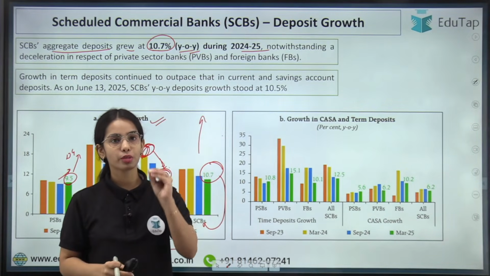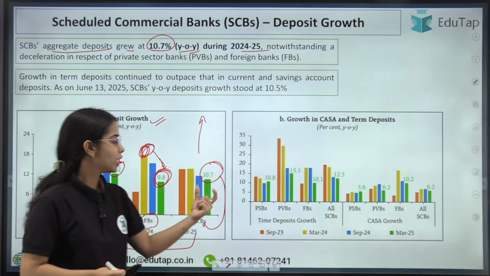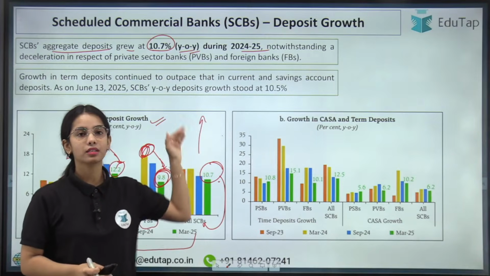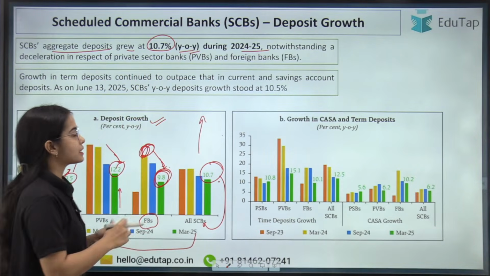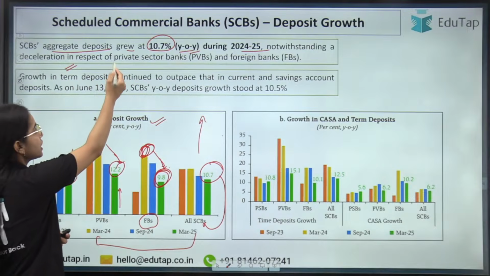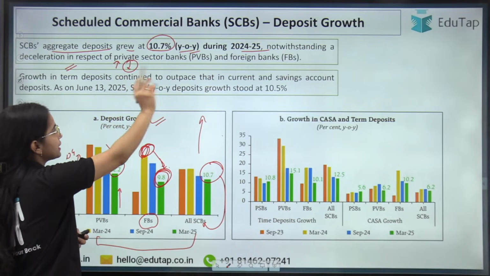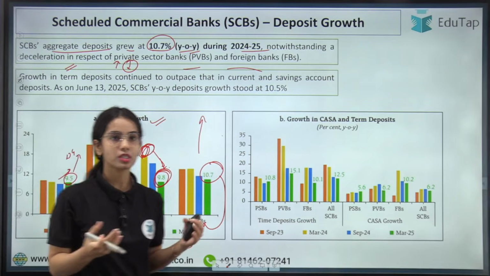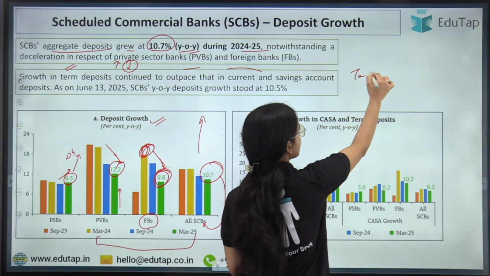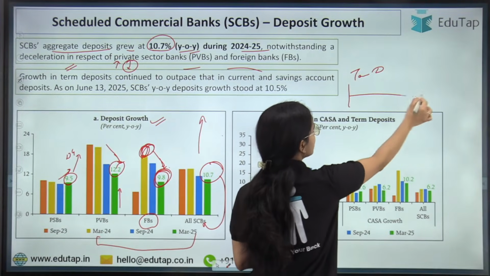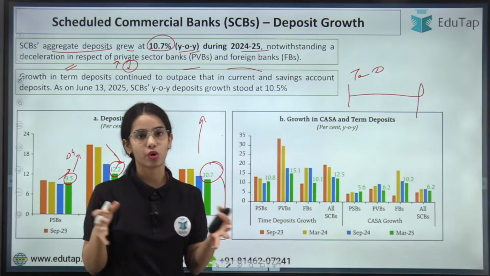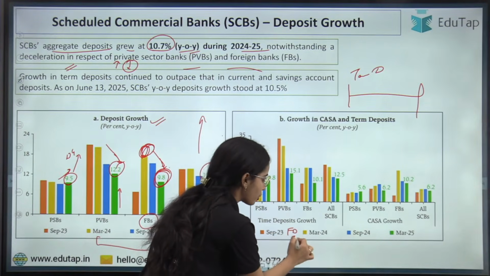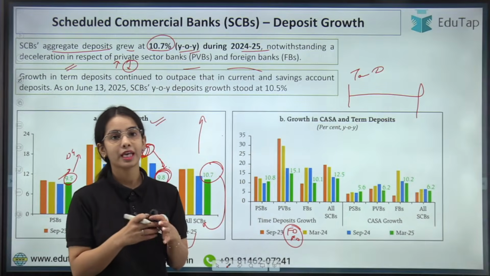Now this is the idea about the deposit growth. Remember that the scheduled commercial bank aggregate deposits have grown at 10.7% as compared to the previous year, notwithstanding a deceleration. That means the growth has happened, but by a lesser percentage in the private sector banks and the foreign banks. Now coming to the term deposits. So term deposits are the time deposits, that is for a period of time. So they have a maturity. So the time deposits like the fixed deposit, the recurring deposit that you are doing for a period of time, they have a maturity, right?